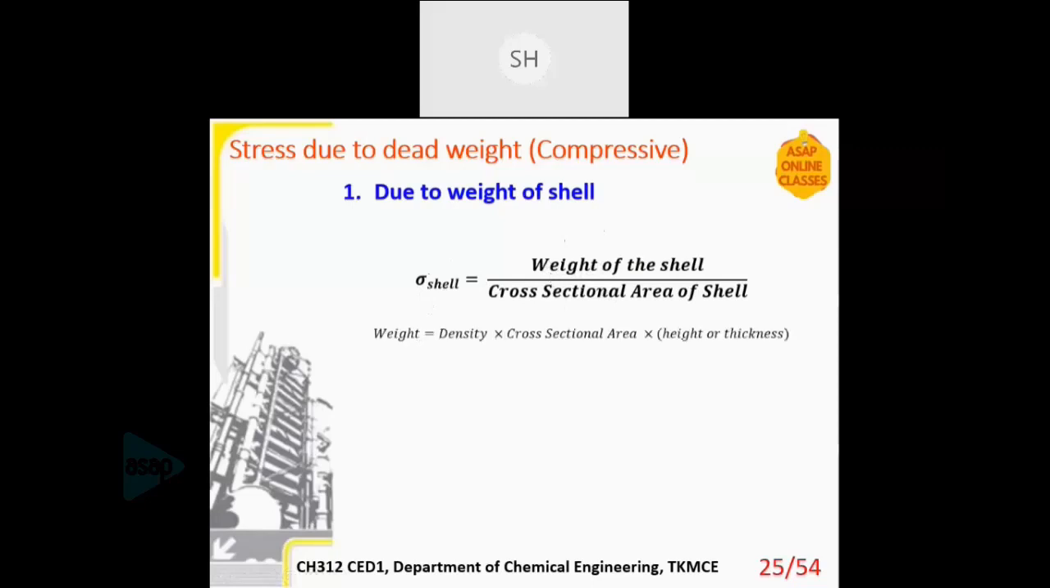So weight is density into cross-sectional area into height, rho into V. So for sigma shell, you will be getting pi by 4 into do square minus di square. When you substitute the terms, you will be getting sigma shell as rho shell, the density of the shell material, into x. X is the height which I mentioned from the top of the column till the point where we are considering at the upwind side. That height is x. That is, sigma shell is rho shell into x.